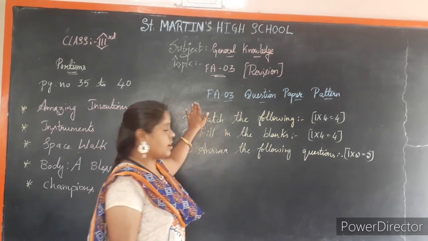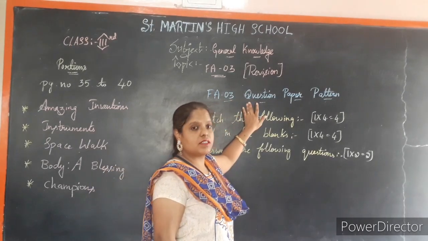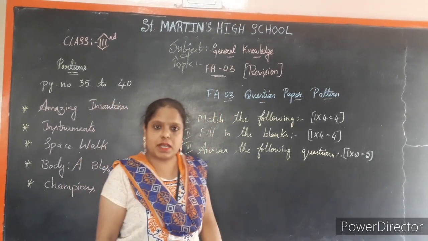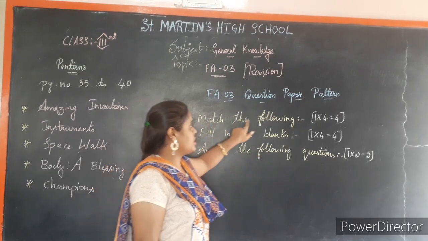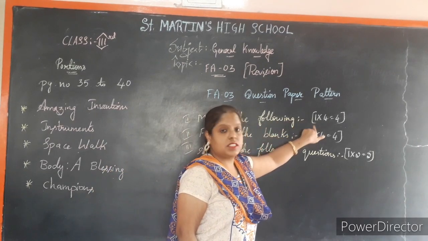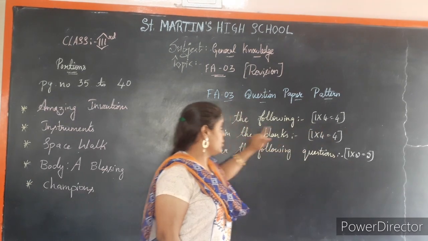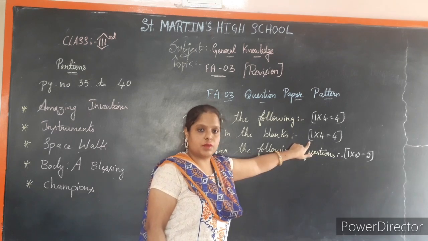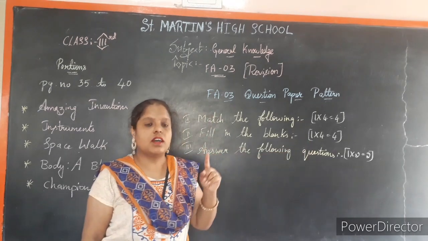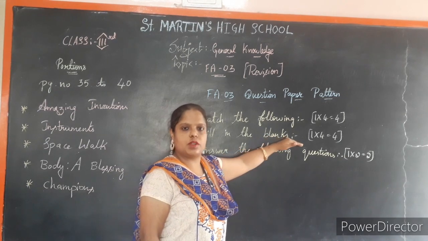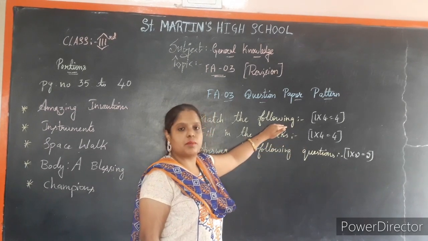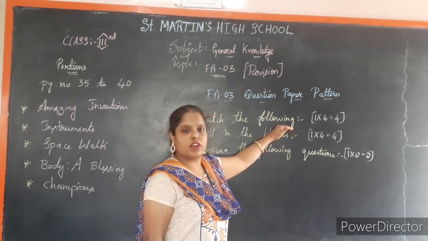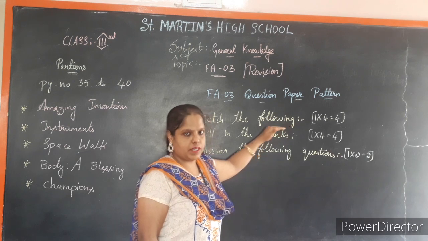So children, in the FA3 portion, question paper pattern, what are the mains it will come and for how much marks it will come. First main, match the following. It is for 4 marks. 1 into 4 is equal to 4. Next main, that is filling the blanks. 1 into 4 is equal to 4. Each filling the blanks carries 1 mark and there will be 4 filling the blanks. So it will be for 4 marks. Likewise, match the following also will be getting for 4 marks. Understood, children? Each match the following, how much it will be for 1 mark.